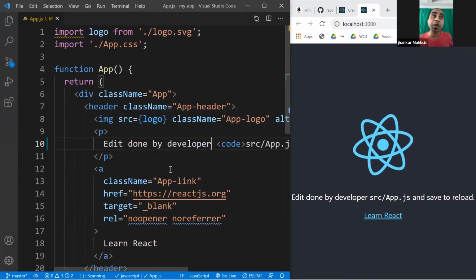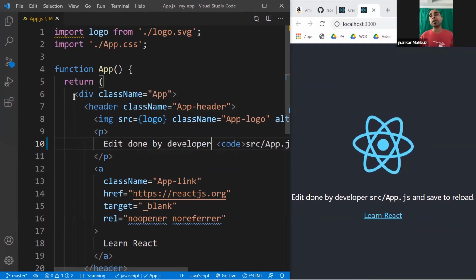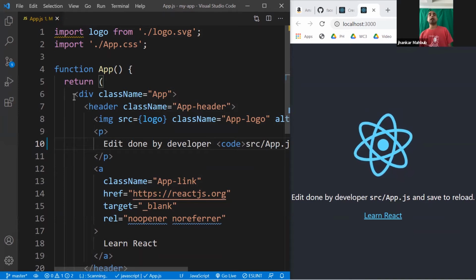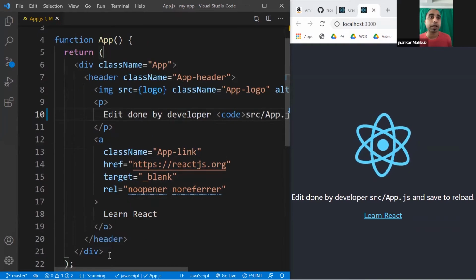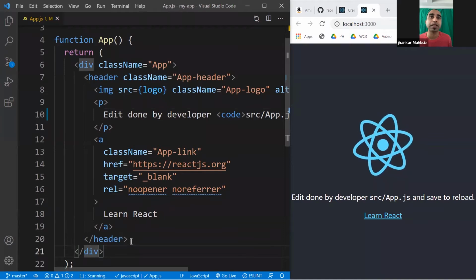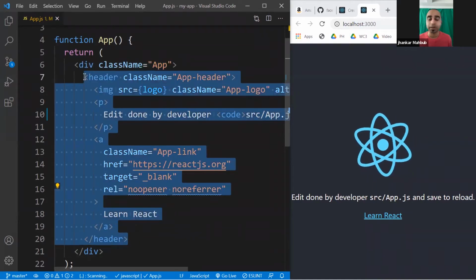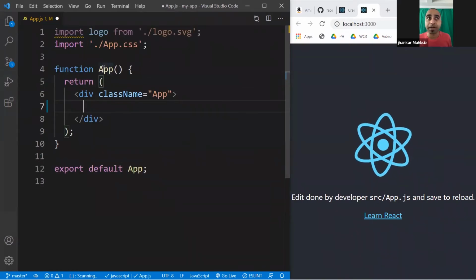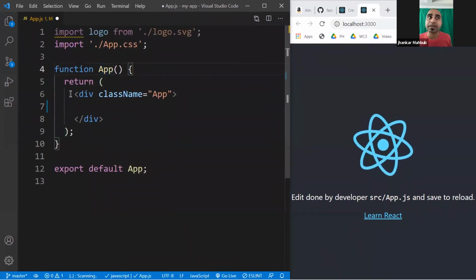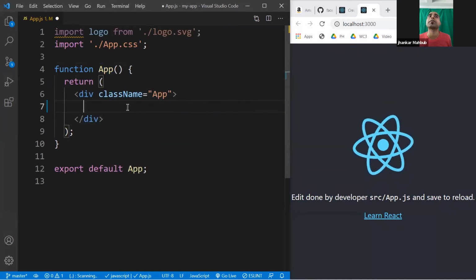And what you are doing here is called JSX. JSX is nothing but you are writing HTML inside your JavaScript file, and there are a lot of good reasons for doing it. So let's take out pretty much everything they have inside the main div, and then look at what this function is. This function is nothing but a function that returns inside the parenthesis some kind of HTML.